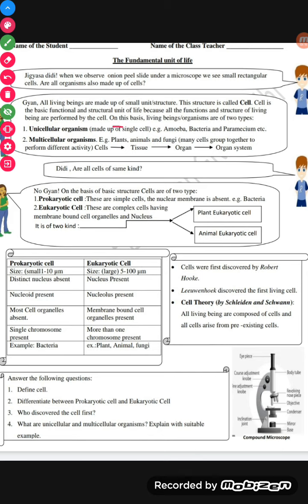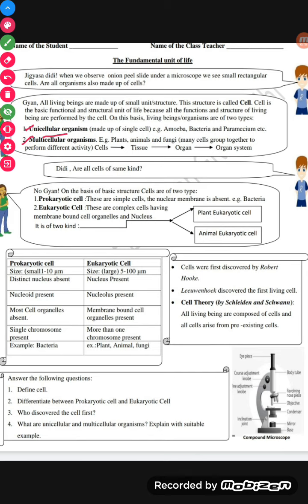On the basis of living beings, organisms are of two types. First, unicellular, and second, multicellular. Unicellular organisms are made up of a single cell. Uni means one, single cell.